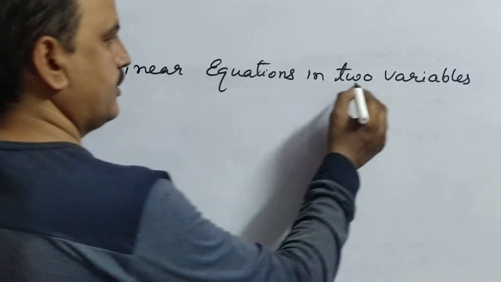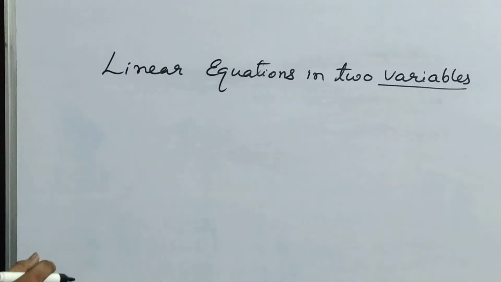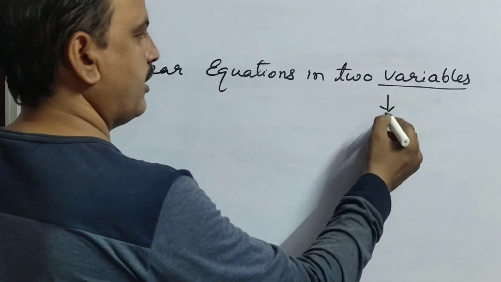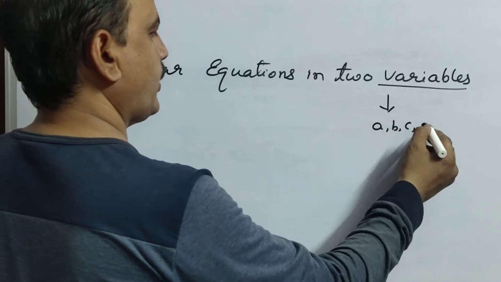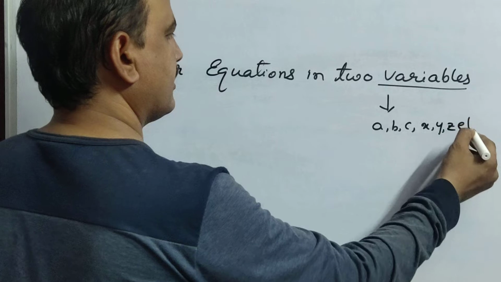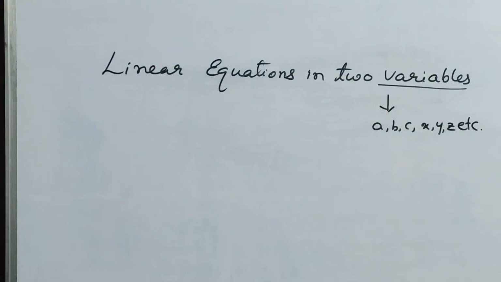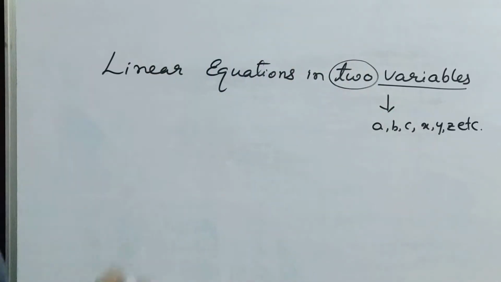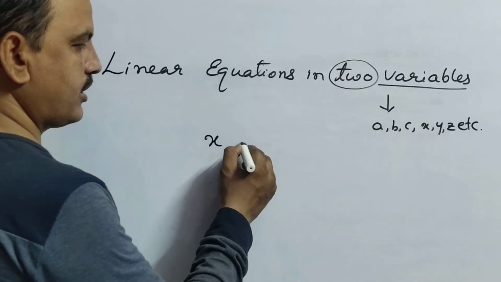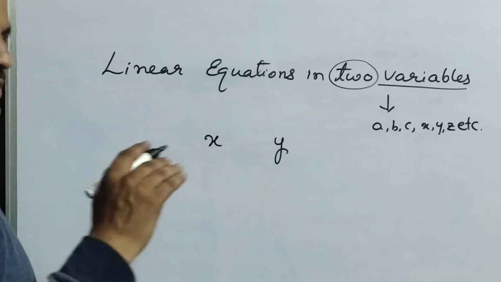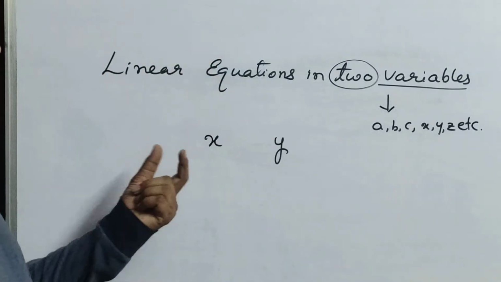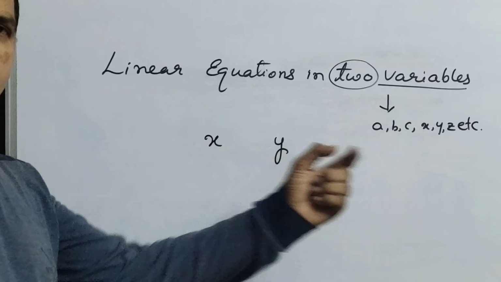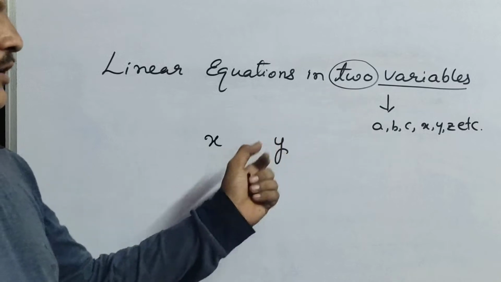See here children, in this heading, linear equations in 2 variables, take here variables. Variables, you all know very well, like A, B, C, X, Y, Z, etc. Next, what do 2 variables mean? That means 2 different variables like X and Y, or A and B, P, Q, anything you can take as variables, but 2 variables.